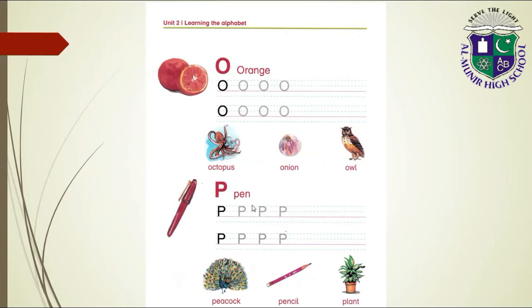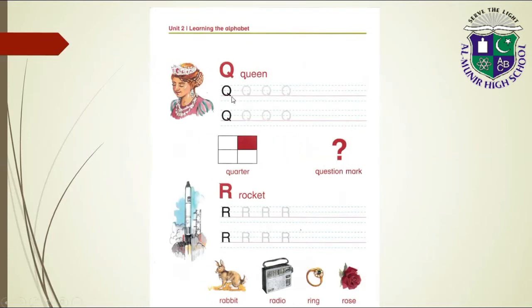P for pen, P for peacock, P for pencil, P for plant. Q for queen, Q for quarter, Q for question mark.